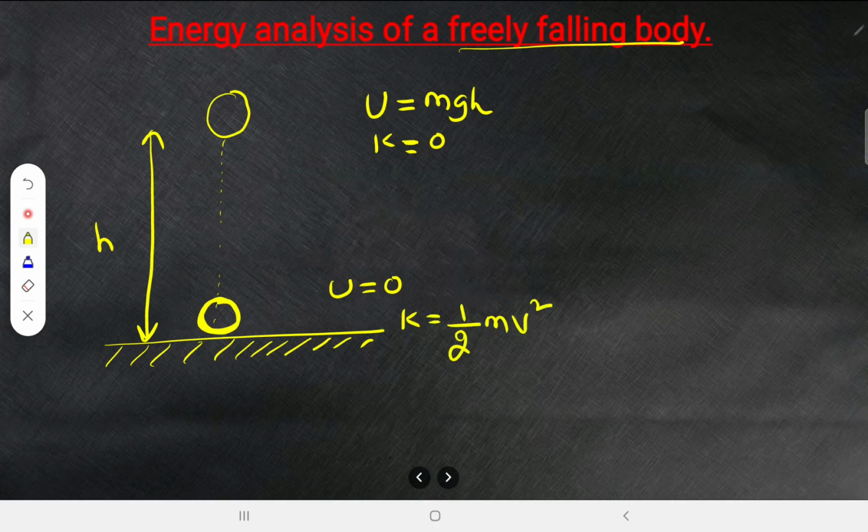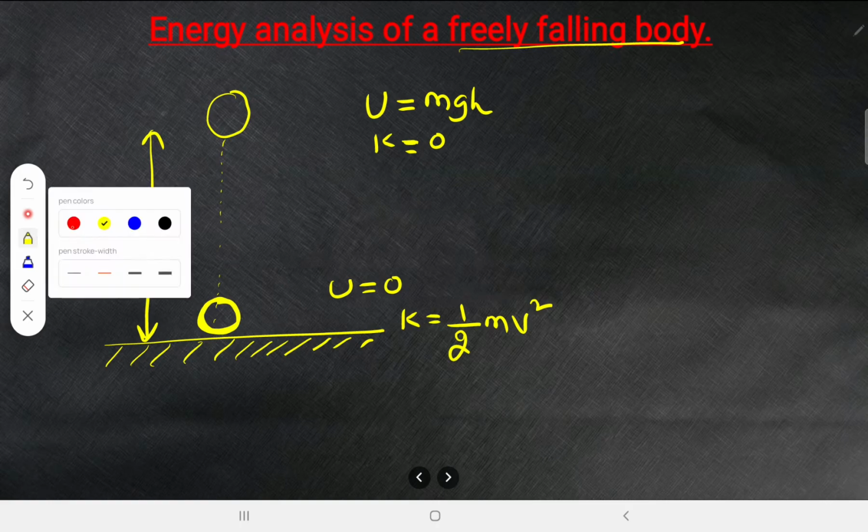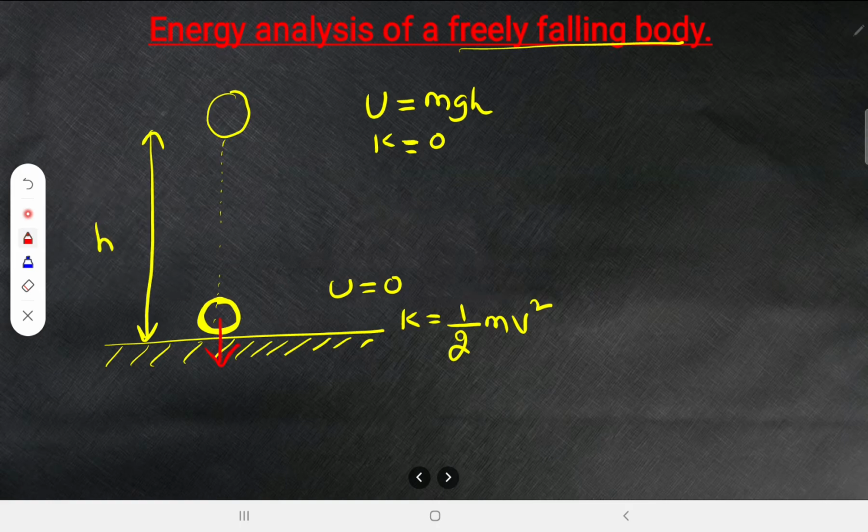There is no doubt in that. It is coming and hitting with some velocity, right? So it is having kinetic energy half mv square, and definitely this half mv square should be equal to what? mgh only. So whatever potential energy was here, the same got converted into kinetic energy. That's why you can write it as equal to mgh. Even if you don't write it, I will show you how it will become equal.